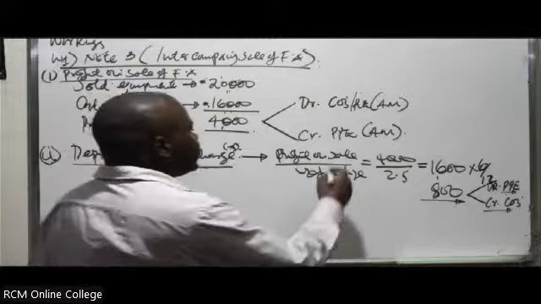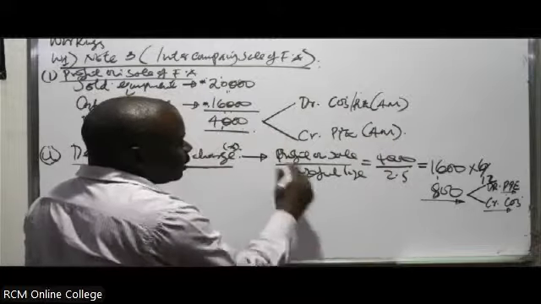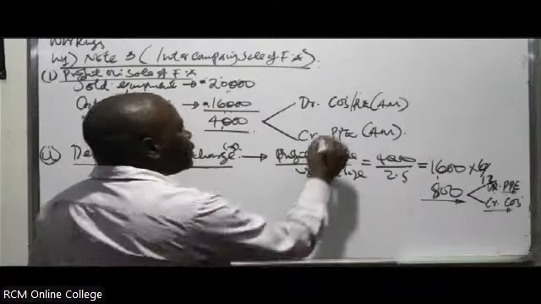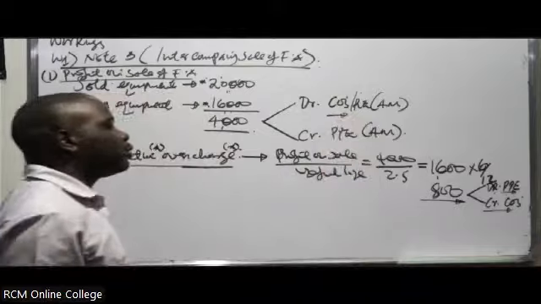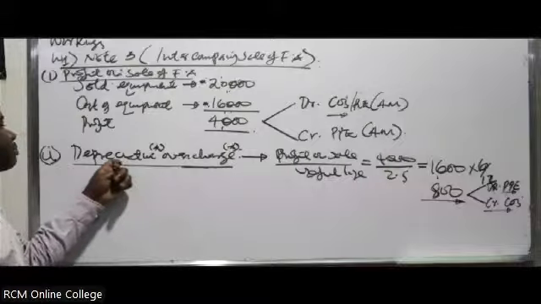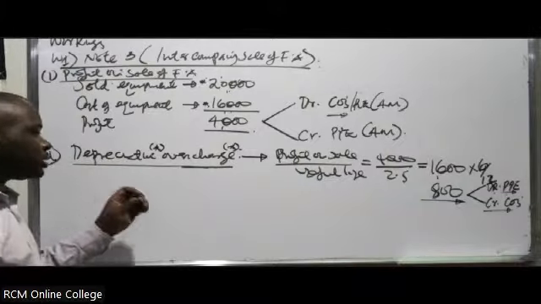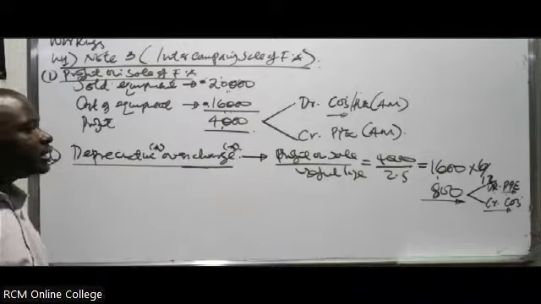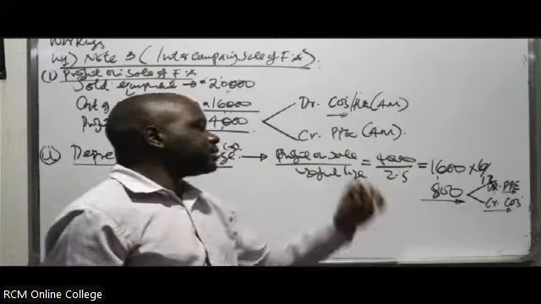You increase it back in the PPE, you debit it, and then you reduce your expenses. You credit what? The cost of sales. Because in this case, it was recognized as part of the expenses, yet it was not supposed to be there. It was an overcharge by mistake. We need to correct it. So we correct it by entering this kind of entries.